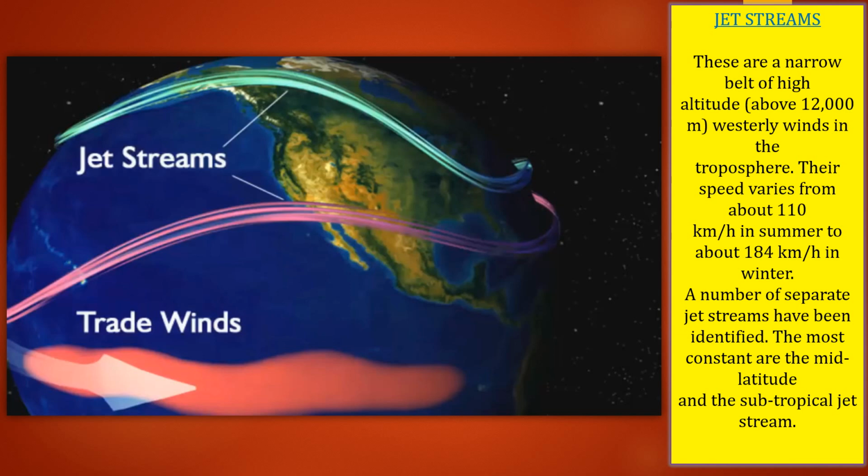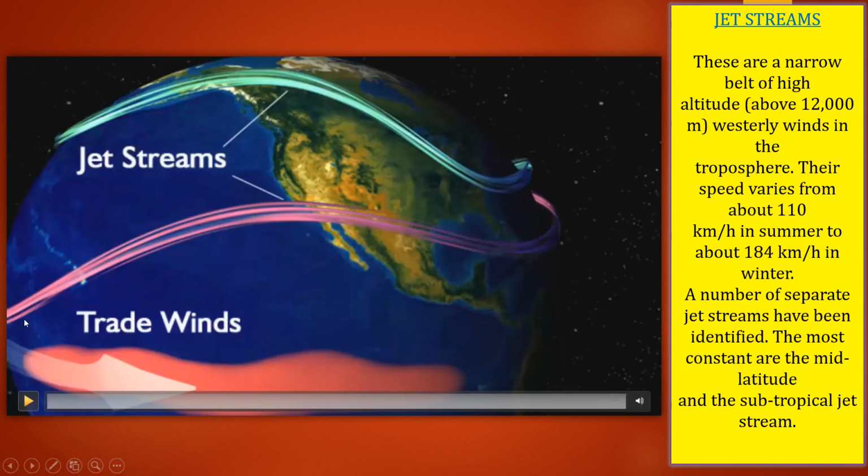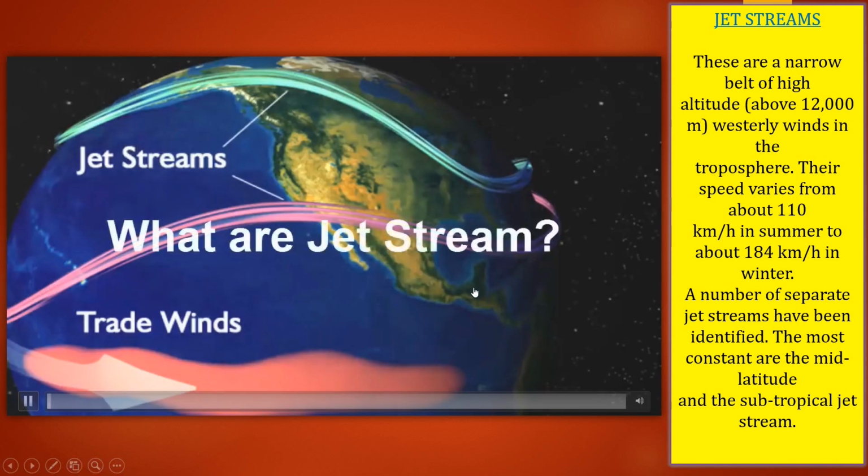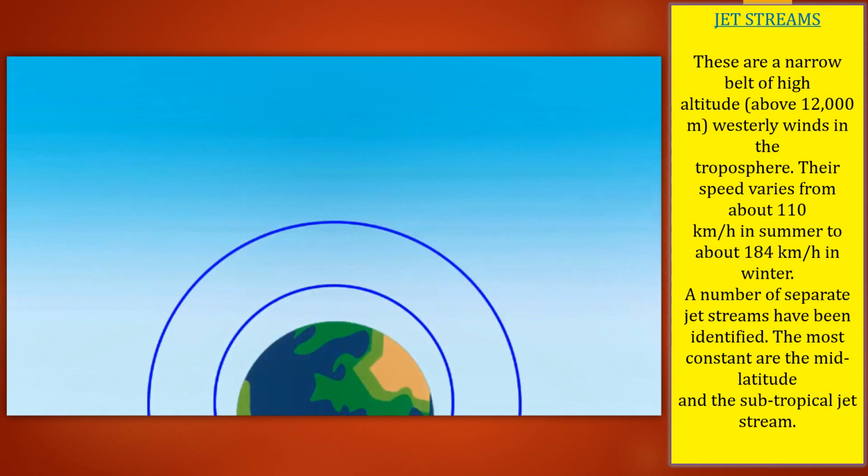A number of separate jet streams have been identified. The most constant are the mid-latitude and the subtropical jet streams. Now how they are formed and how they move from one place to another, that we will understand. So what are jet streams? There are many types. Trade winds are also there, jet streams are also there.